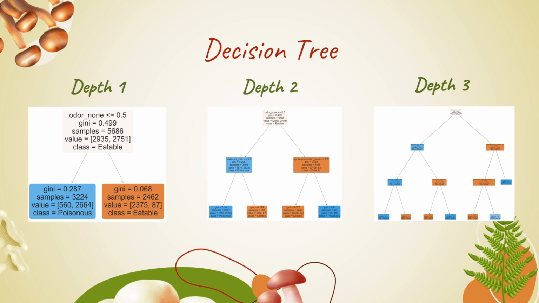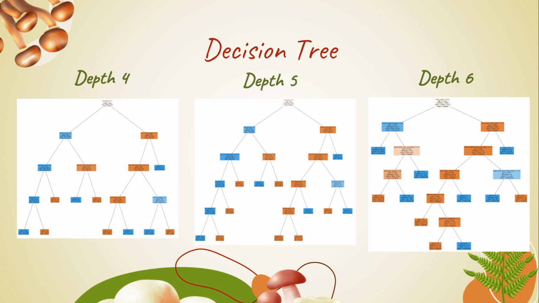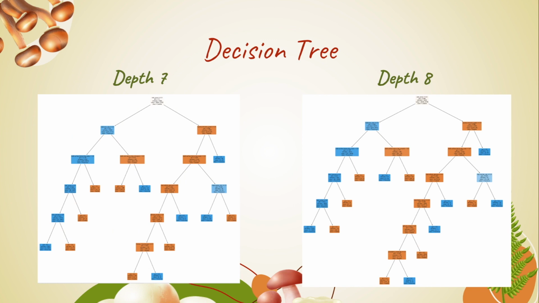When the depth is 2, the Gini of the child leaves starts to show 0.0. When the depth is 3, 4 out of 7 of the child leaves have a Gini of 0. This indicates that our accuracy is gradually increasing. As we reach deeper in depth, more and more child leaves have a Gini of 0, indicating that our model is approaching the highest accuracy. After multiple tests, the Gini values of depth 7 and 8 remain stable at 0.